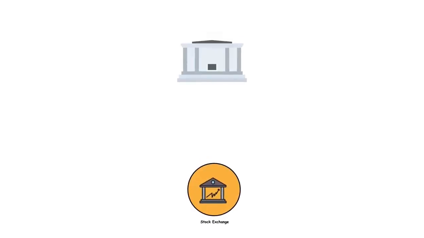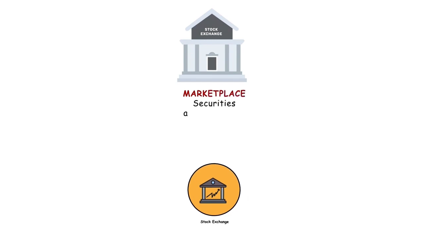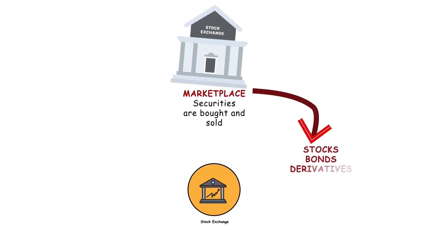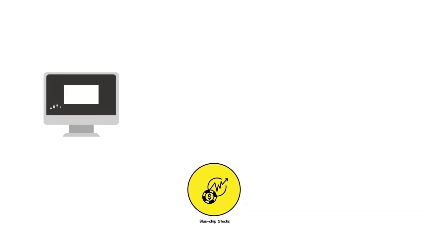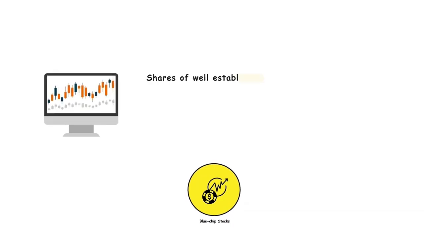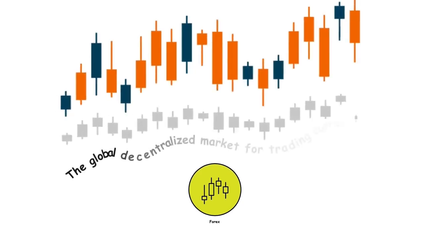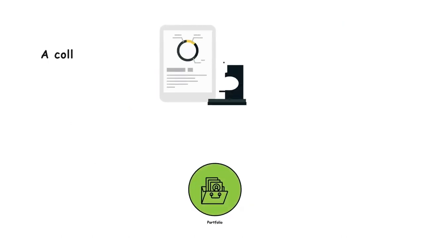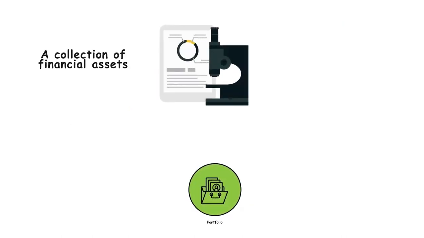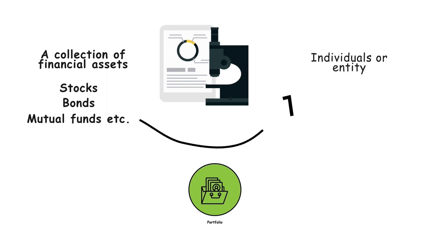Stock exchange. This is a marketplace where securities such as stocks, bonds, and derivatives are bought and sold. Blue chip stocks. These are shares of well-established, financially stable, and reputable companies with a long history of reliable performance. Forex. Forex, or foreign exchange, refers to the global decentralized market for trading currencies. Portfolio. It refers to a collection of financial assets, such as stocks, bonds, mutual funds, and other investments, held by